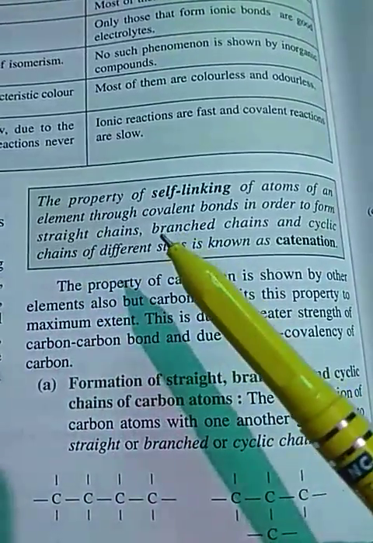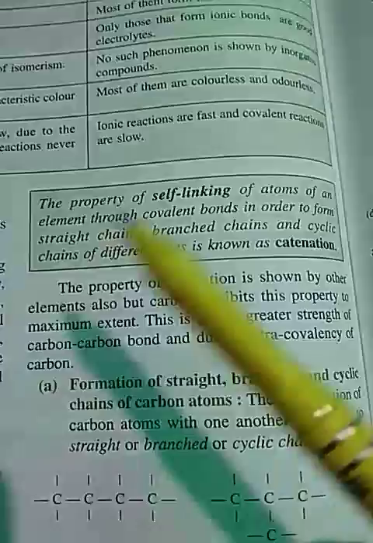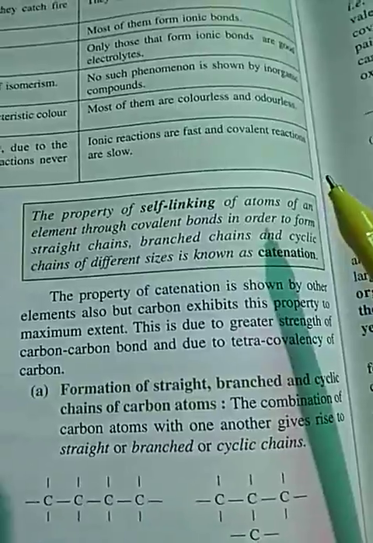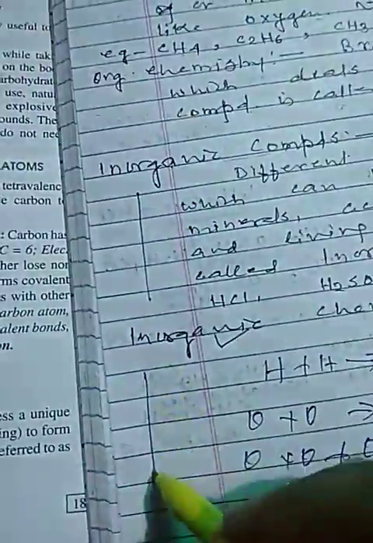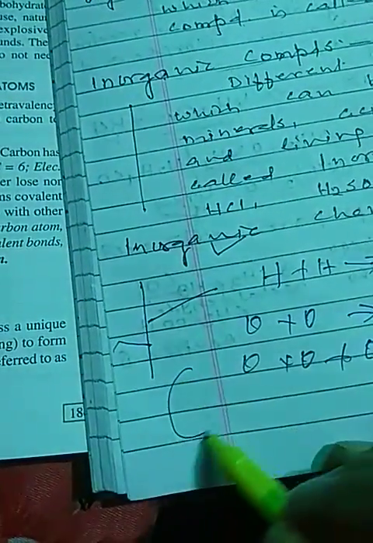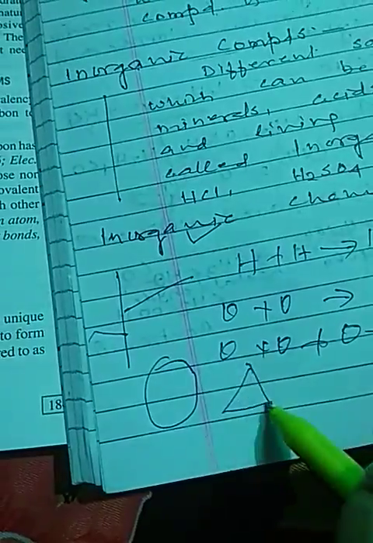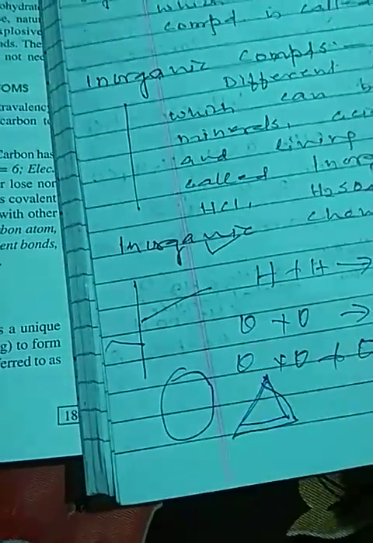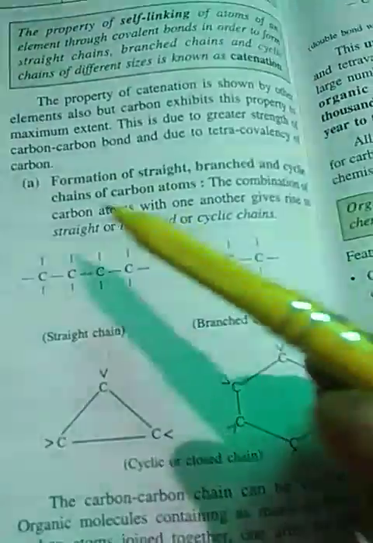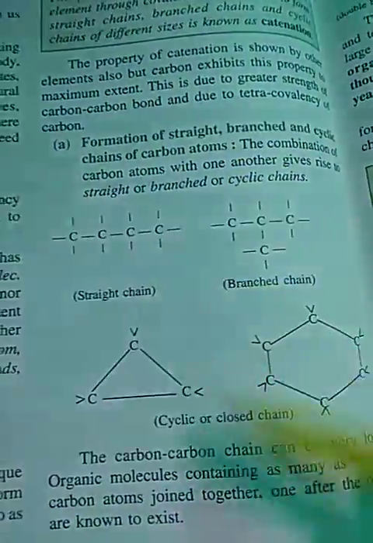Now straight chain, branch chain and cyclic chain. Straight means straight. This line is your straight. Branch means what? This is a straight line. Here, one branch is here, another branch is here. Cyclic, what do we say? Like this, cyclic. We start from here, we will reach here. This is cyclic. We will study something here also. Formation of straight, branch and cyclic chain of carbon atoms.